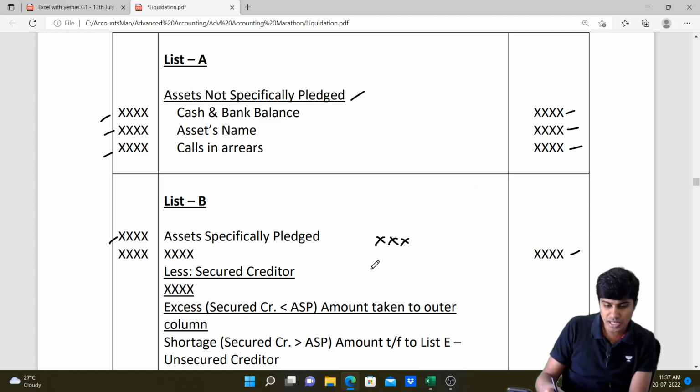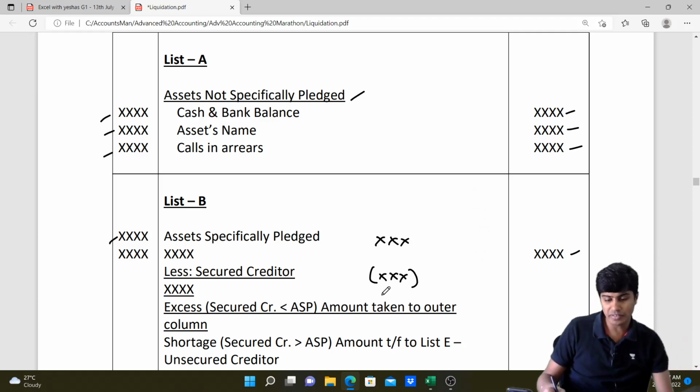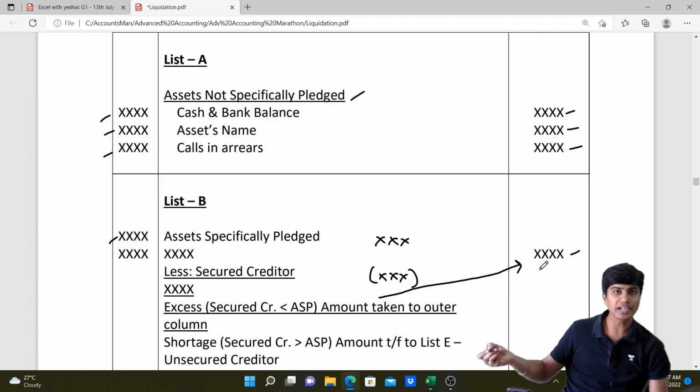This has to be first adjusted against our secured creditors. We pay off our secured creditors. After paying them off, if there is any money remaining, only such money will be called surplus, and that surplus would appear in the outer column. This surplus will be utilized in payment of other liabilities, meaning liabilities other than secured creditors or shareholders.